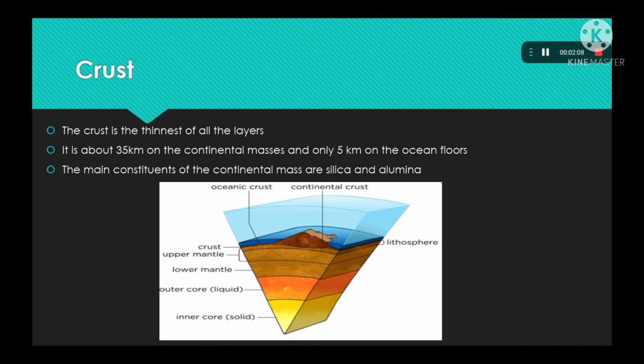The main constituents of the continental mass are silica and aluminium. There are two main constituents of continental mass. First is silica and then aluminium.